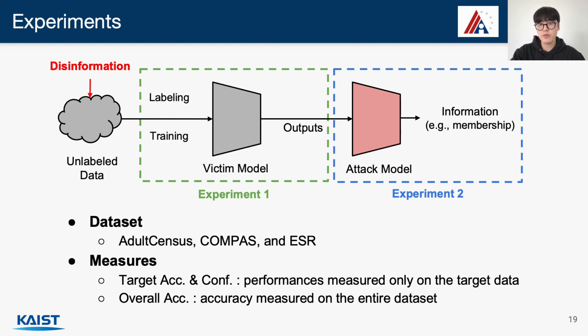In our paper, we also have more experiments on using probabilistic decision boundaries and scalability. We use 3 benchmark datasets that contain personal information. We measure the performances on the target and entire data separately, where our goal is to only reduce the performance on the target.